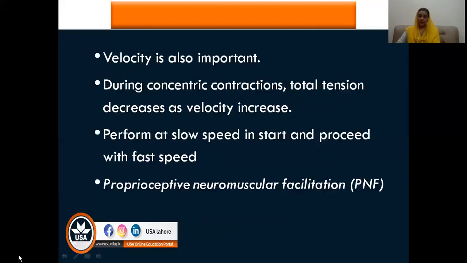Okay, then the next thing which is important to consider is velocity. As you have already studied in your kinesiology concepts, speed does affect the contraction, the force production, and the tension generation. Especially during concentric contraction, whenever the velocity is increased, total tension is decreased.